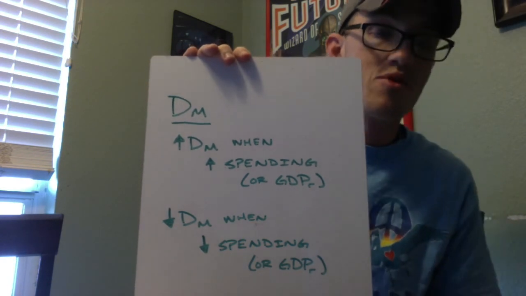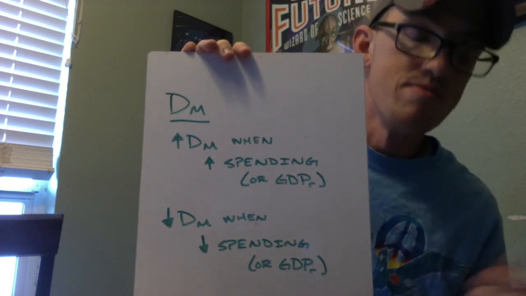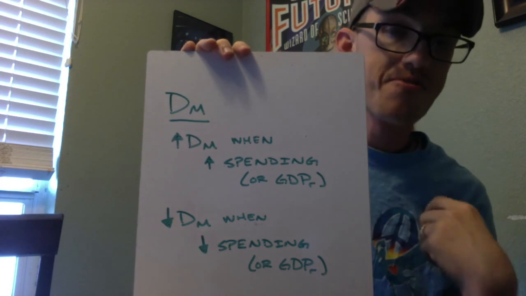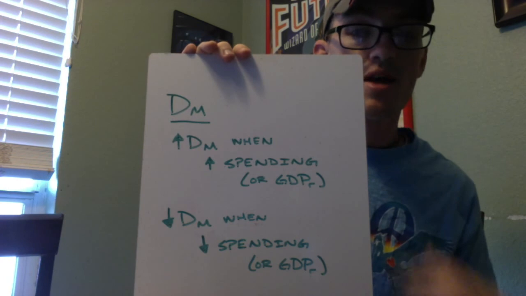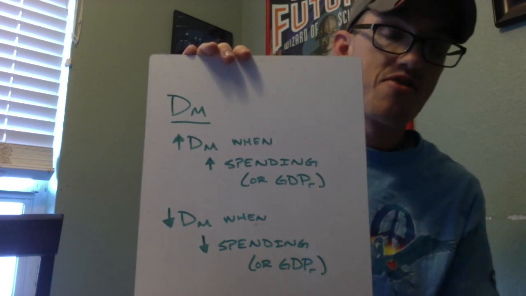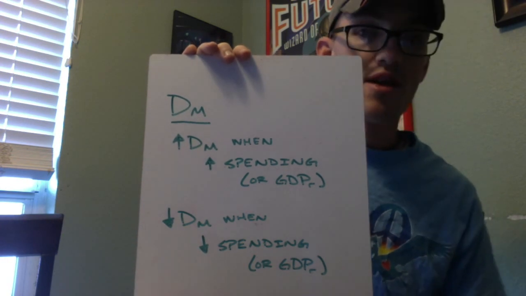When do we spend more? When we have jobs, so when there's an increase in GDP. Or when prices are low, if there's a decrease in the price level. All right, when do we spend less? Well, when I don't have a job. So if there's a decrease in GDP, unemployment is going up, there's a decrease in spending, and there will be a decrease in the demand for money. So there you go. That is the money market.